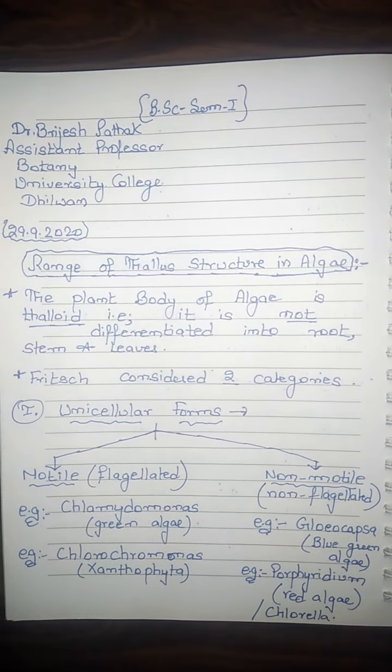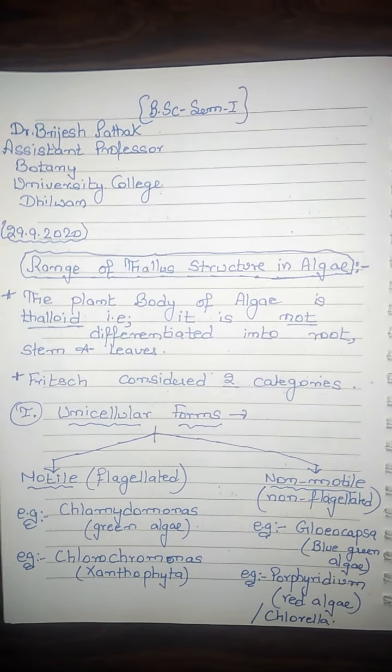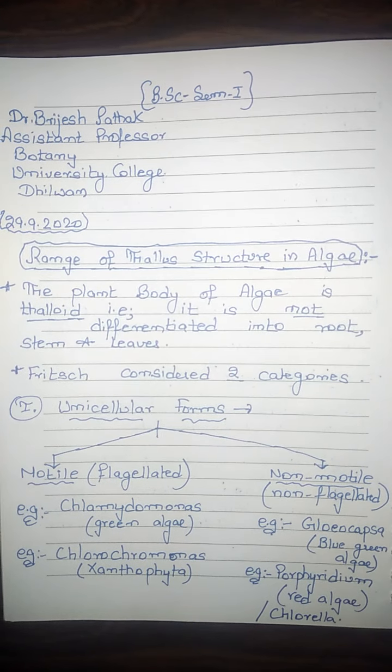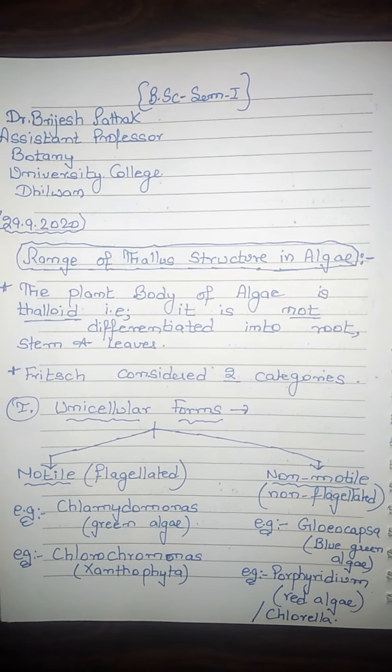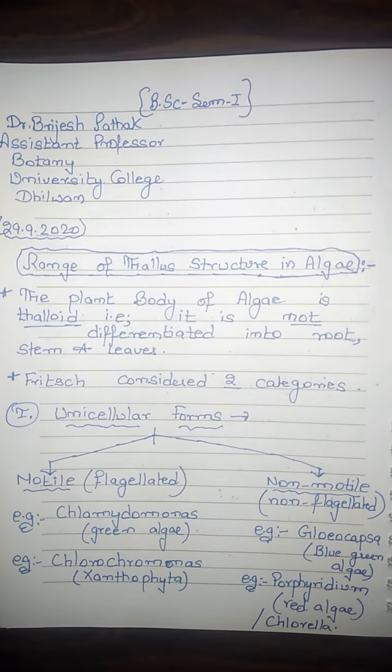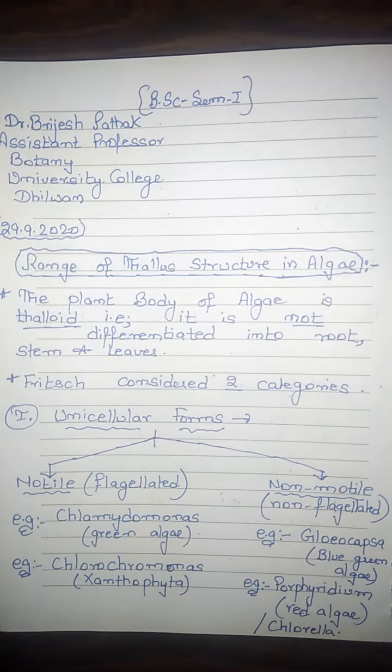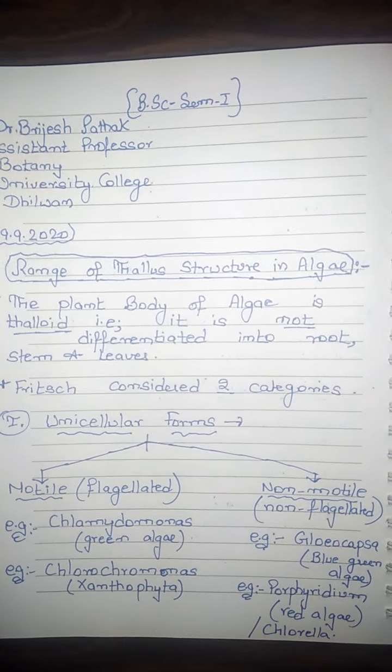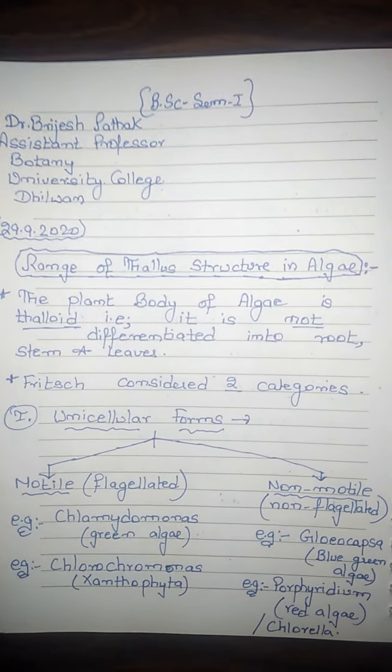So, an example of motile flagellated form is Chlamydomonas, which is a green algae, and Chlorochromonas, which belongs to the group Xanthophyta.